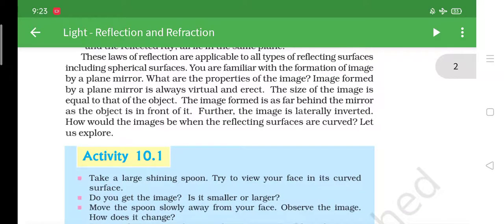You are familiar with the formation of an image by a plane mirror. What are the properties of an image? The image formed by a plane mirror is always virtual and erect.